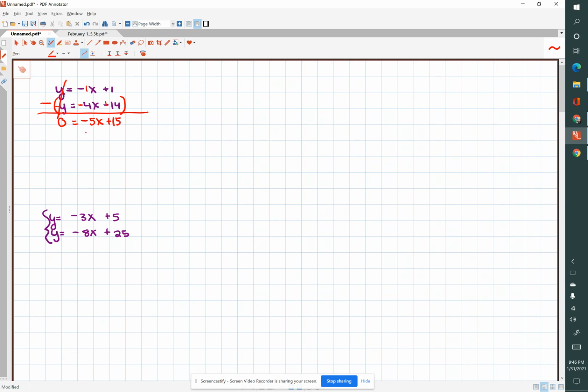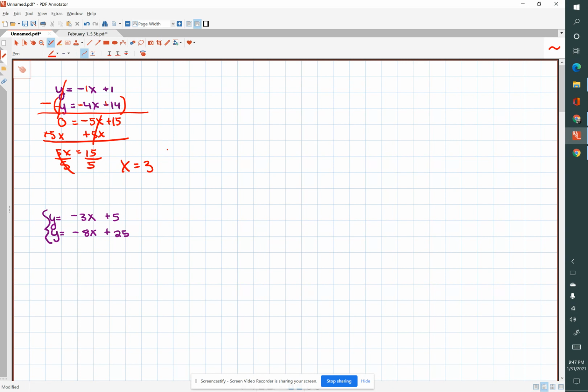So let's move the 5x to the other side of the equation. And we will cancel that. We have 5x equals 15. Divide both sides by 5. And x equals 3.